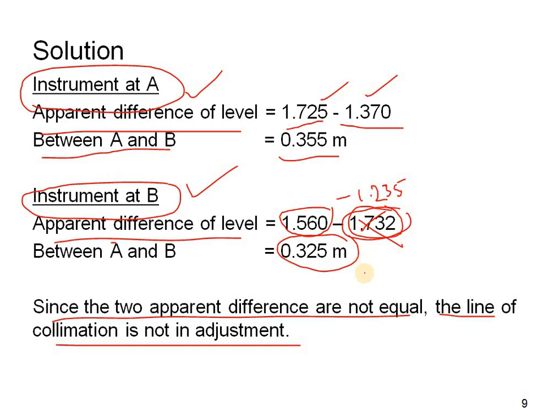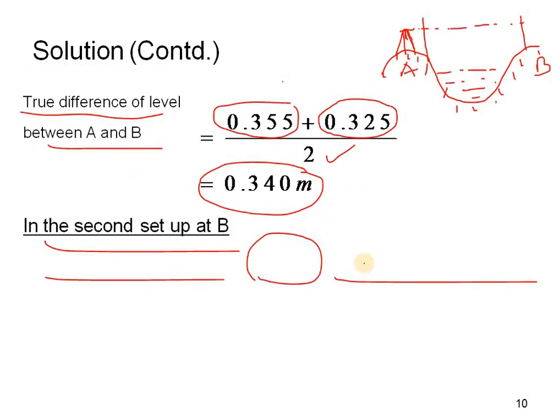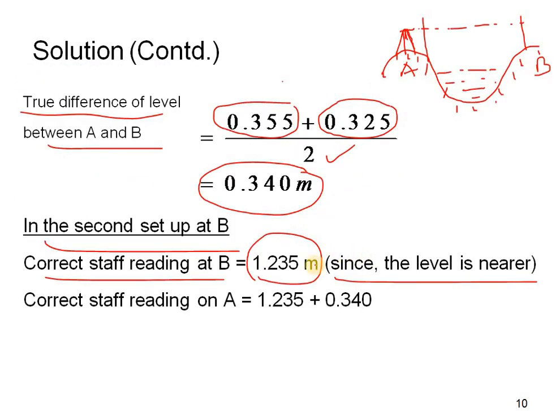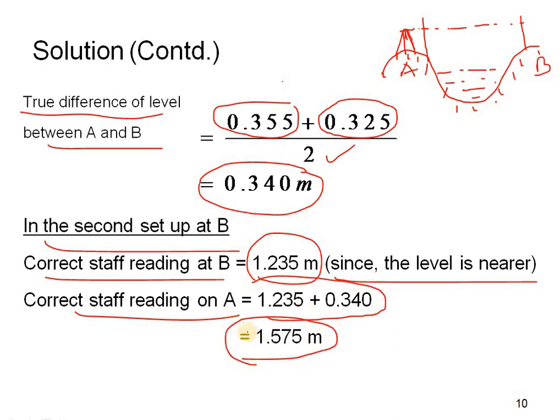So the correct staff reading on A is equal to 1.235 plus 0.340. We will get 1.575 meters. This is known as the correct staff reading on A.